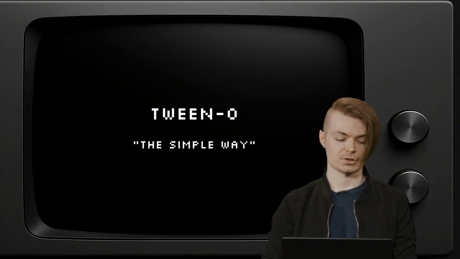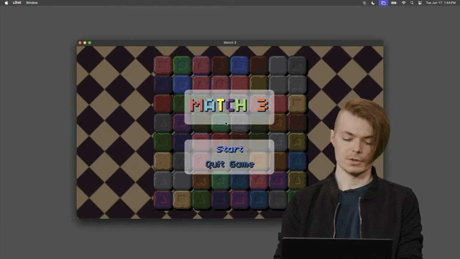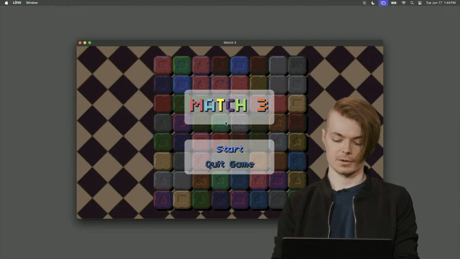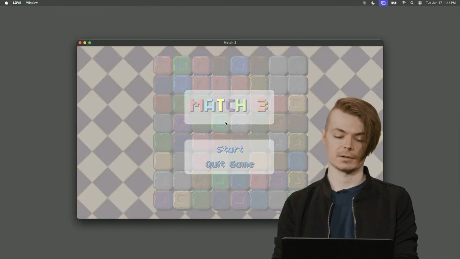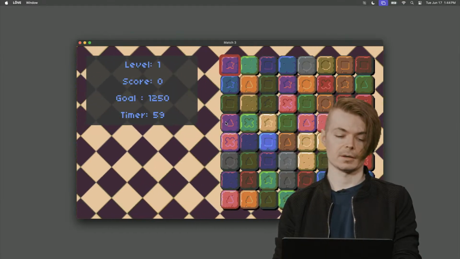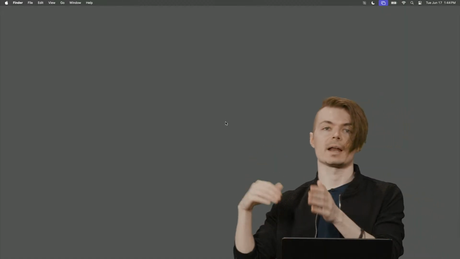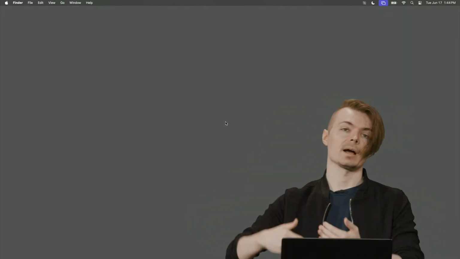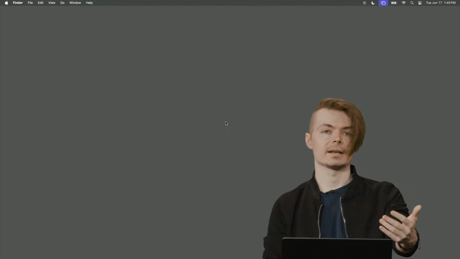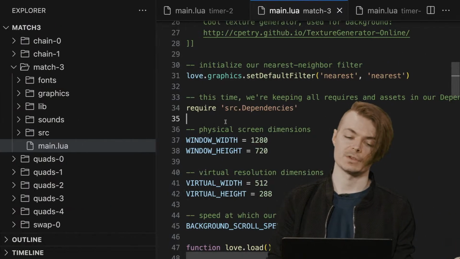So I'm going to bring up match 3 again just to illustrate this. In particular, notice that when I hit start, the transition from this state to the next, and also that operation there. That level operation was a combination of ultimately the timer.after and then the tweening operation, which we're about to talk about. But we faded to white, and then we faded out from white into the next state. We had this sort of smooth transition between the two.